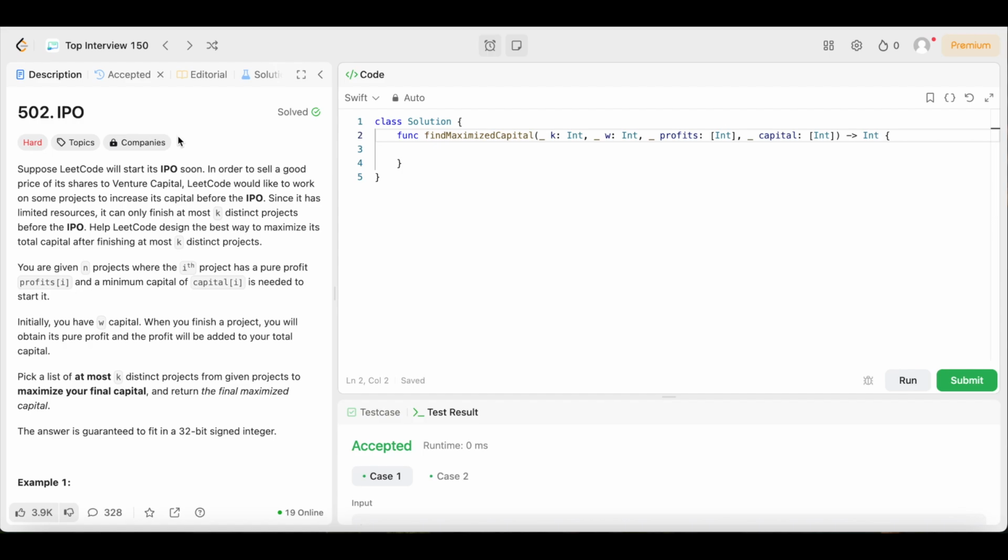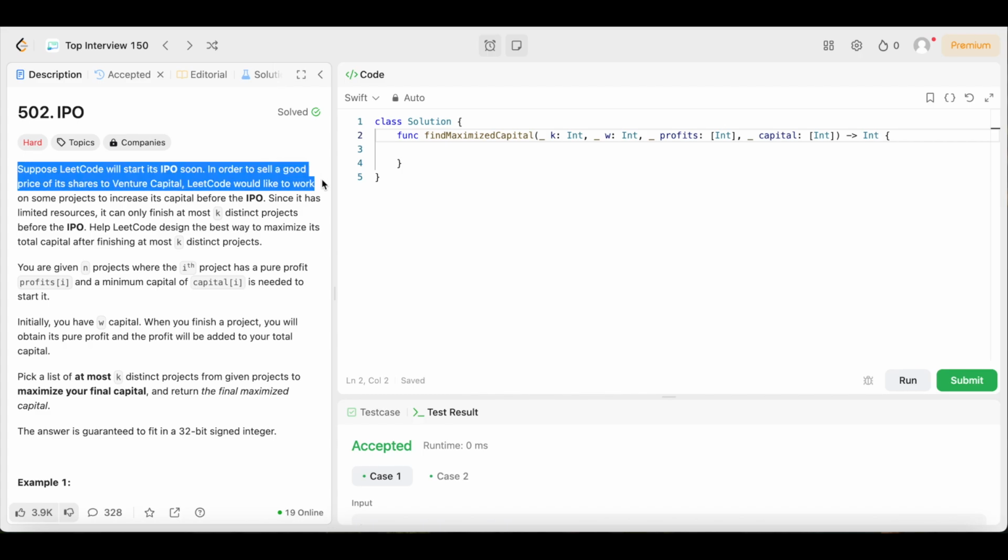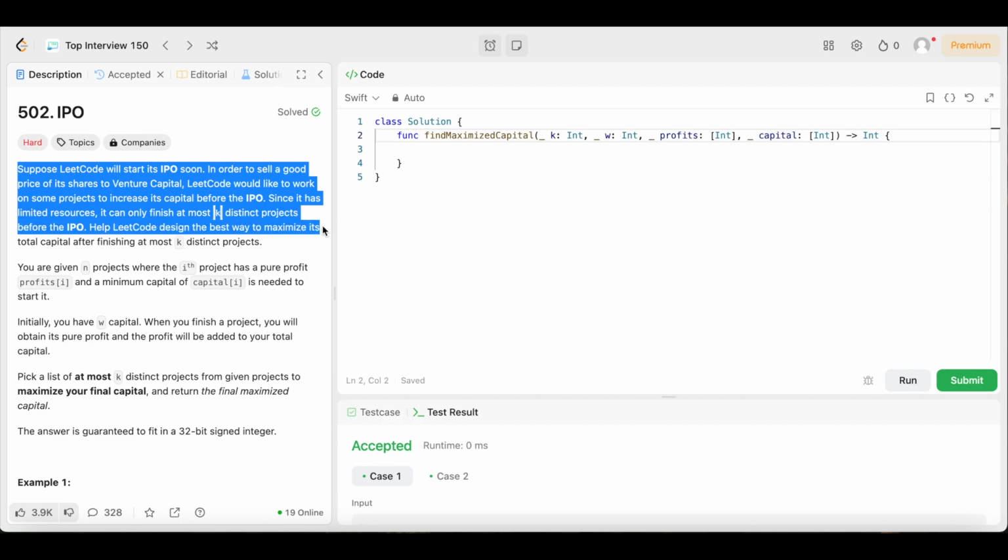Now let's see what the question says. Question says, suppose LeetCode will start its IPO soon. In order to sell its shares at a good price to venture capital, LeetCode would like to work on some projects to increase its capital before the IPO. Since it has limited resources, it can only finish at most K distinct projects before the IPO. Help LeetCode design the best way to maximize its total capital after finishing at most K distinct projects.